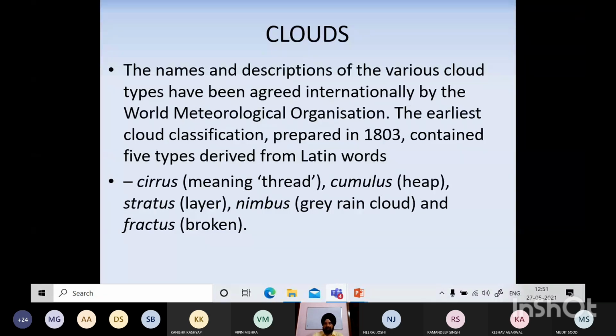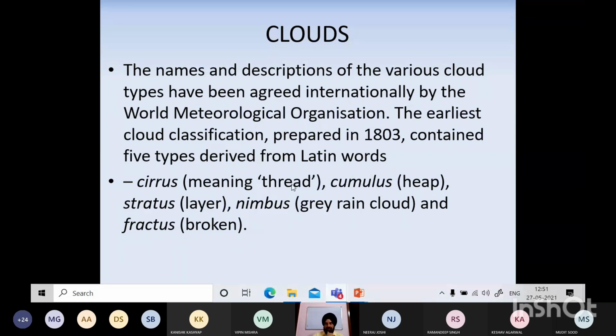वर्ल्ड मेट्रोलॉजिकल ऑर्गेनाइजेशन. उससे पहले जो नाम थे इनके, दे वर अगेन बेस्ड ऑन द डिफरेंट लैंग्वेजेस. So name and description of various clouds have been agreed internationally by WMO, World Meteorological Organization. And some of the words are derived from the Latin words.